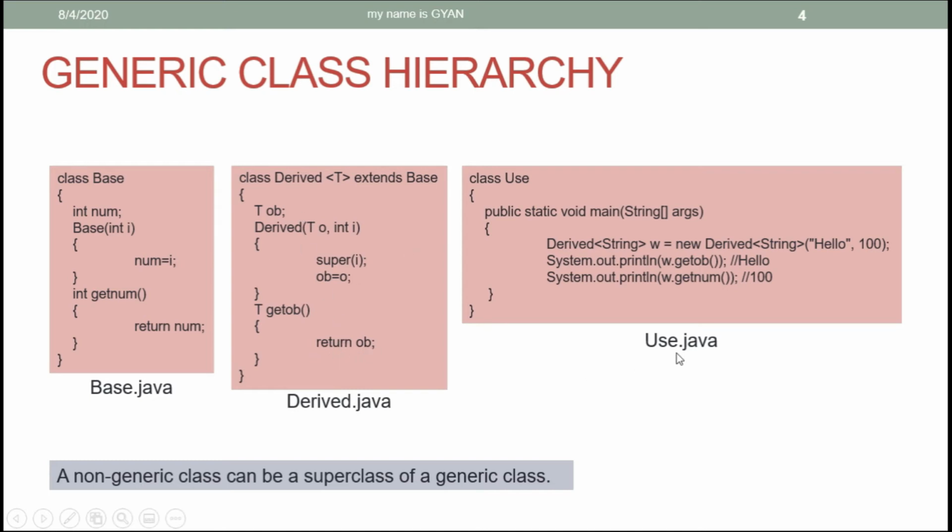Now in Use.java, again we are creating a new object of type Derived with String as its type argument. And we are passing hello in the place of String, since now T is a String for the compiler. So we are passing hello as a string and we are passing 100 as an integer. After that, we are calling the getOb method by using the reference variable w. When we call the getOb method, it will return this ob, that means the string. And when we call the getNum method, of course the getNum method has been inherited by the class Derived and will return this integer type.